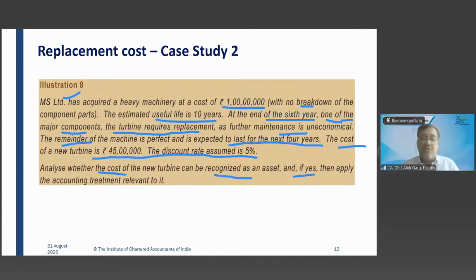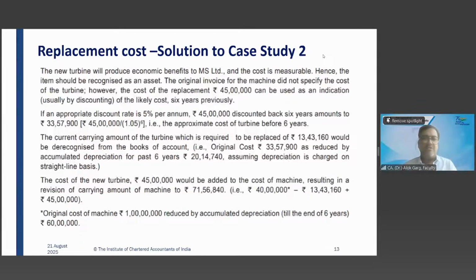So the current cost you will use as a surrogate cost to arrive at the estimated cost of the old turbine, right? Yes, sir. So are you saying that I need to discount 45 lakh 6 years back? Yes, exactly. So you will compute the present value of 45 lakh 6 years back. Yes, sir, the time value of money concept you will apply.